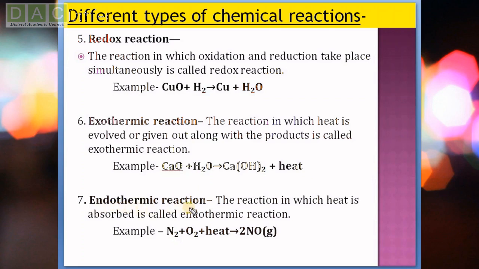Next, endothermic reaction. Endothermic reaction is opposite to exothermic reaction. A reaction in which heat is absorbed is called an endothermic reaction. It means that in the test tube after the reaction, the test tube will become cool. The example you see: when sodium reacts with oxygen, we get sodium oxide. So we call it exothermic reaction.